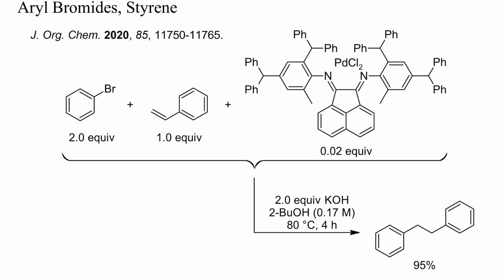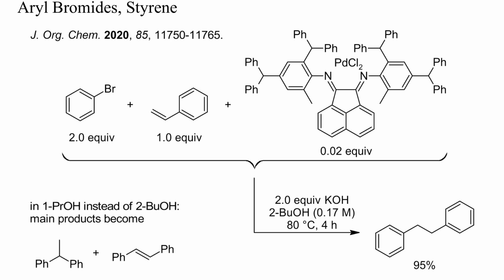In this example, the coupling of bromobenzene with styrene was catalyzed with 2% of a bulky palladium complex. Under alkaline conditions in sec-butanol, a high yield of 1,2-diphenylethane resulted. Stilbene and 1,1-diphenylethane were formed as byproducts, especially in propanol as solvent.